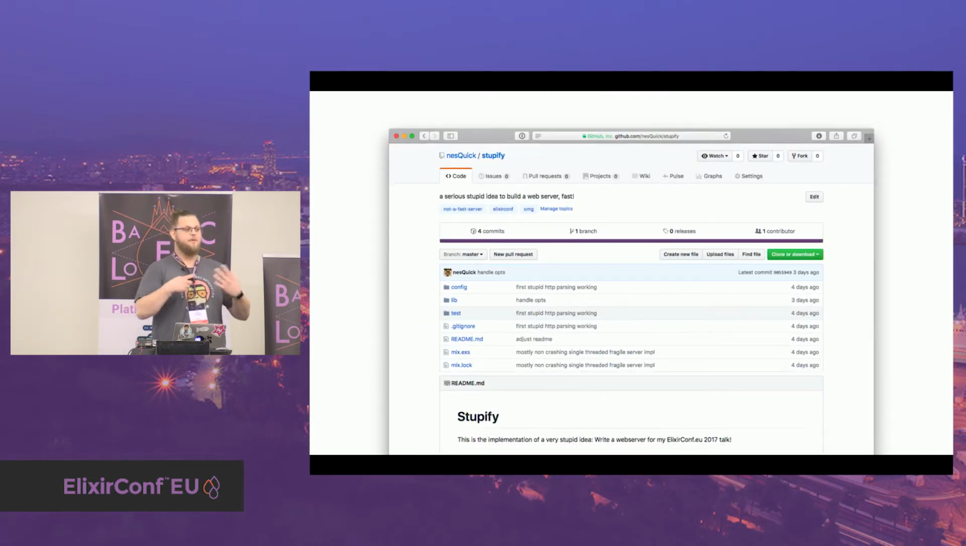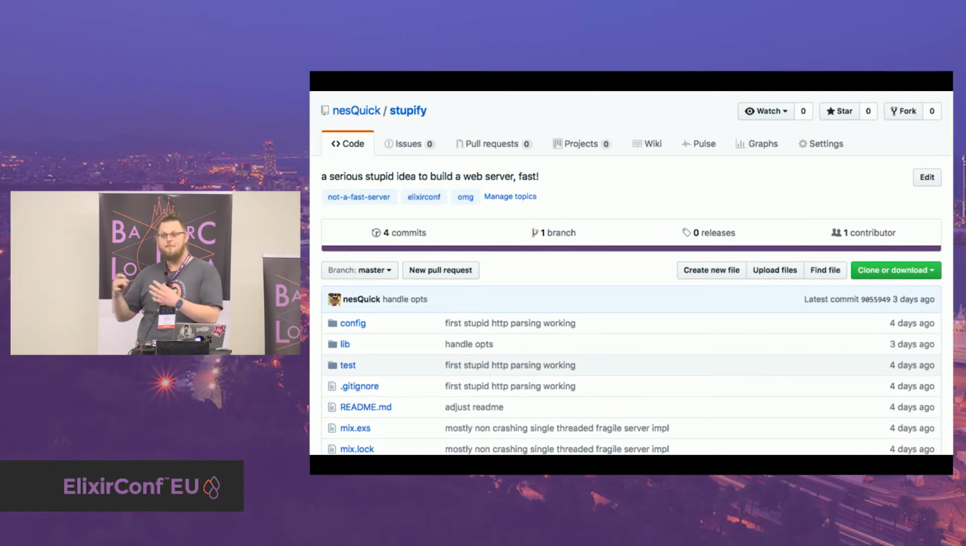So, in preparation for this talk, I came up with the idea to create this thing, which is called Stupefy, which is the simplest version to create a web server. And this is also what we are going to see in this talk now. So I want to walk you through this thing and how it was created, and also what code is in there to actually make it work.